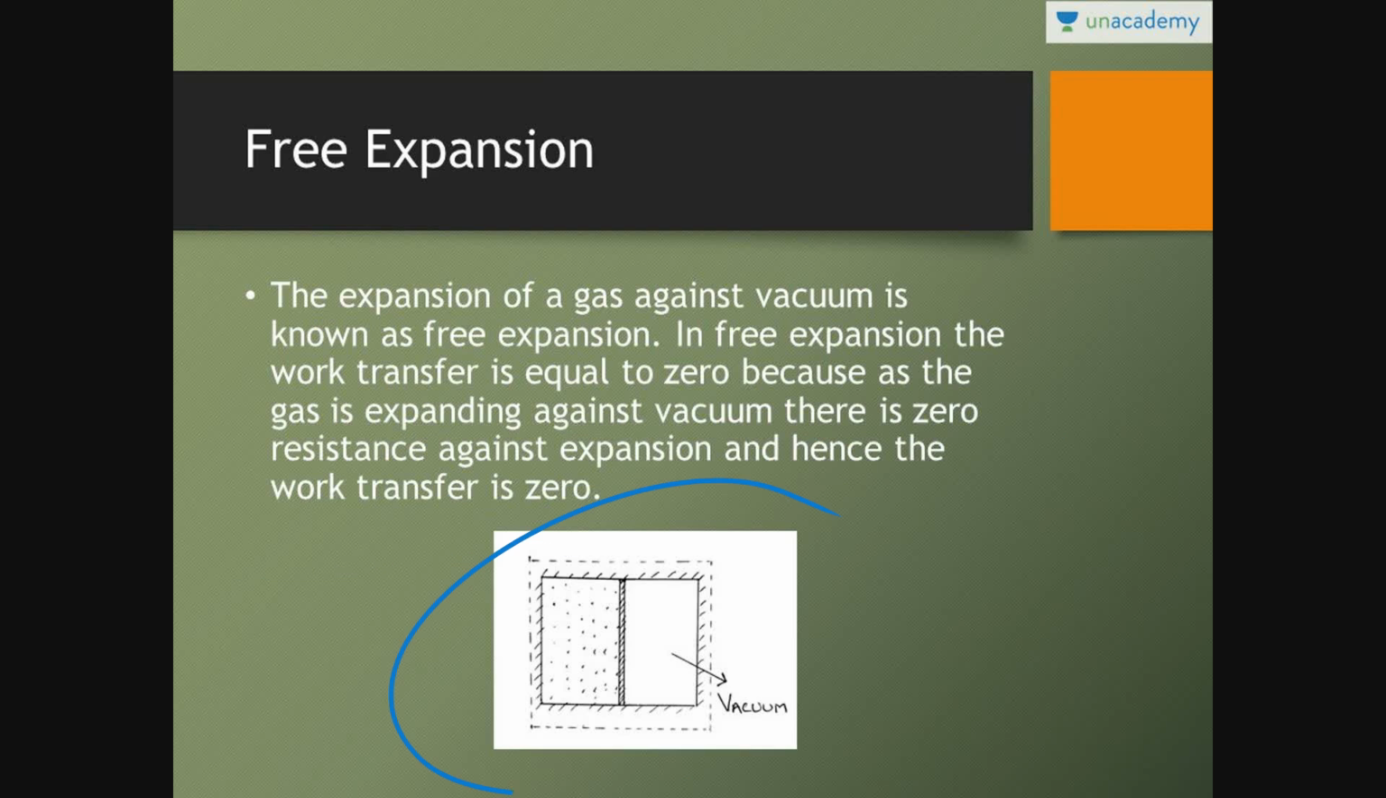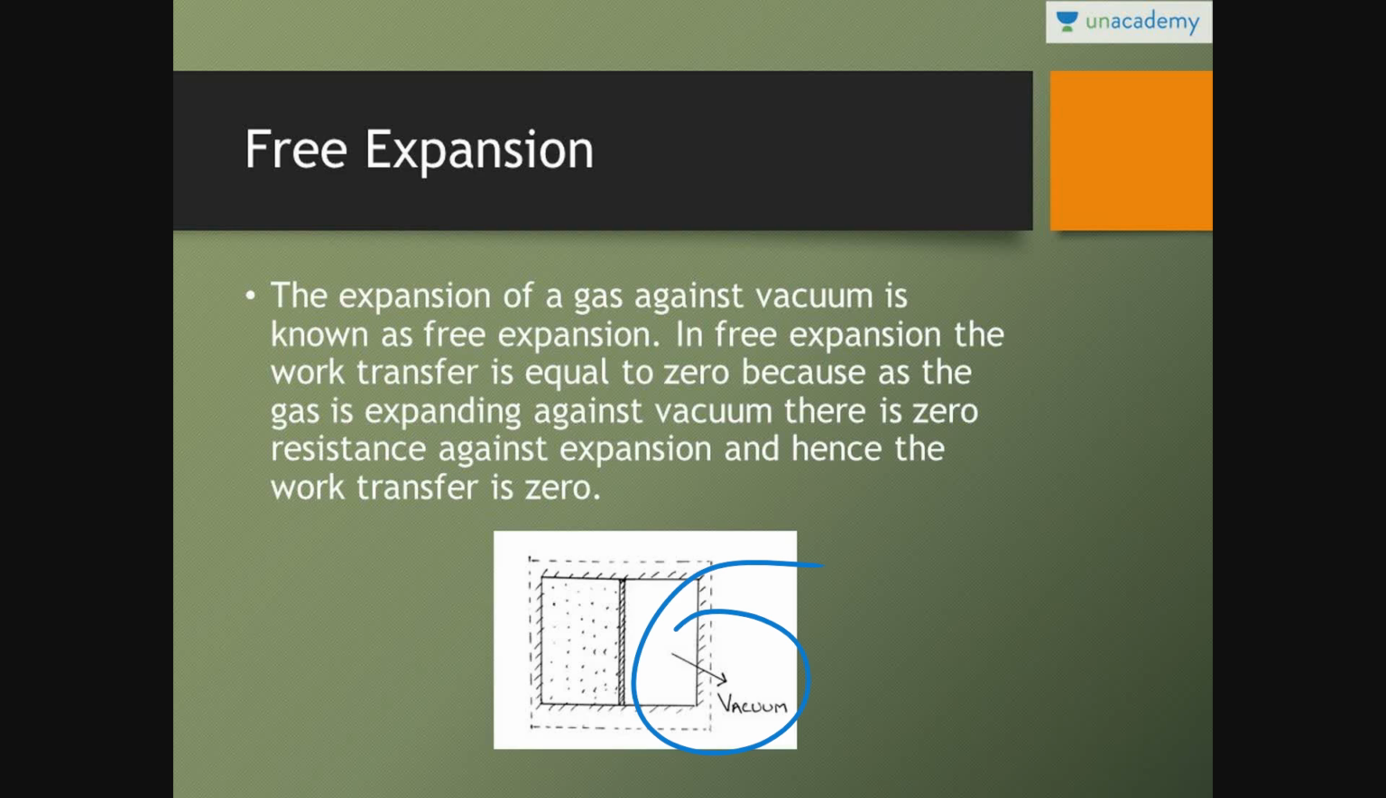See, in this particular figure, this part is containing gas and this part is vacuum. This is the partition, and this is the boundary which is adiabatic. I mean, no heat is coming from outside. Inside this particular part is gas, this particular part is vacuum. The moment the partition is removed, the gas will occupy this particular space. Since there is no resistance, work transfer is equal to zero.